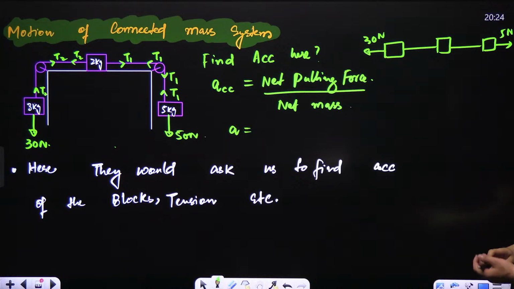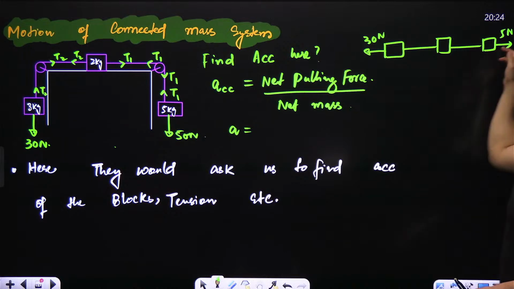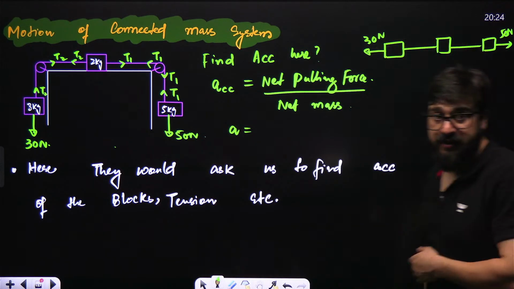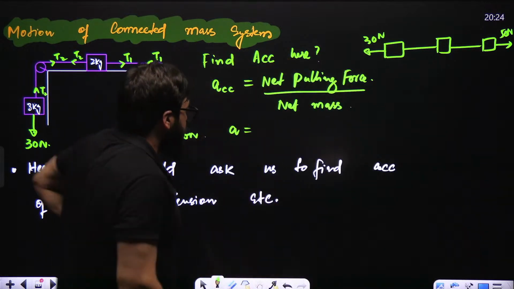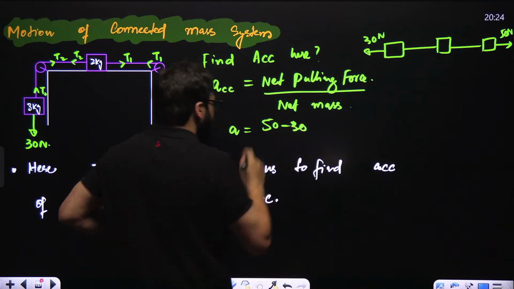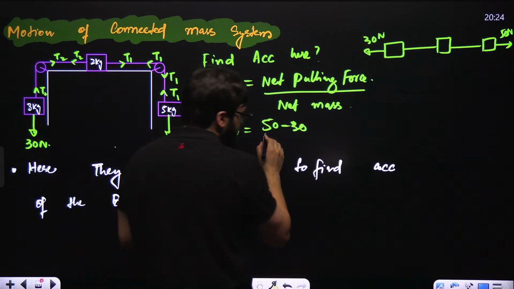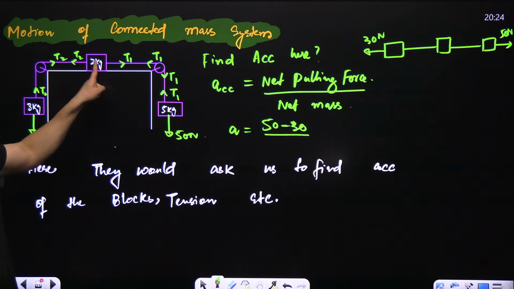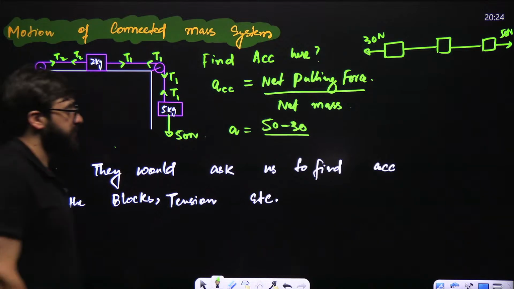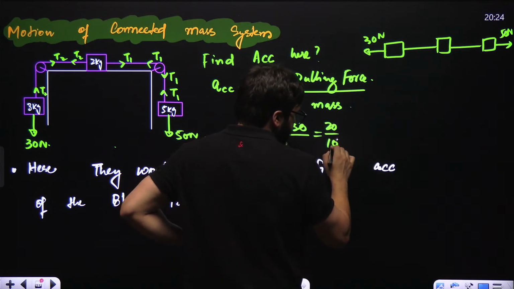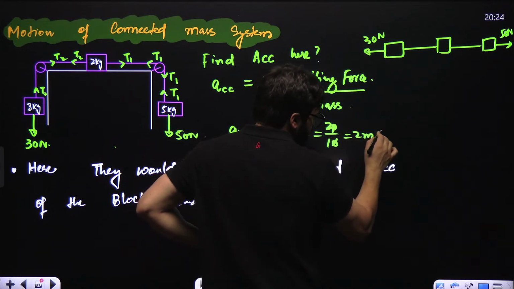Now, tell me how much is the net pulling force. 50 Newton is forward, 30 Newton is backward. So net pulling force is 50 Newton minus 30 Newton. It is greater minus smaller. Divided by net mass. What is the net mass of the system? 5 plus 2 plus 3, that will be 10. So this is 20 divided by 10. So it will come out to be 2 meter per second square.